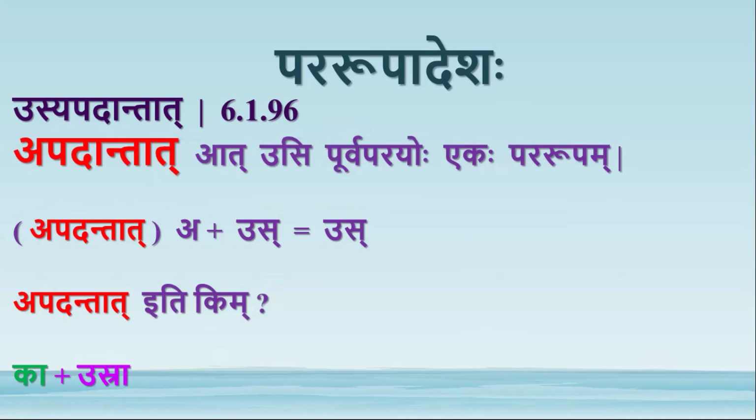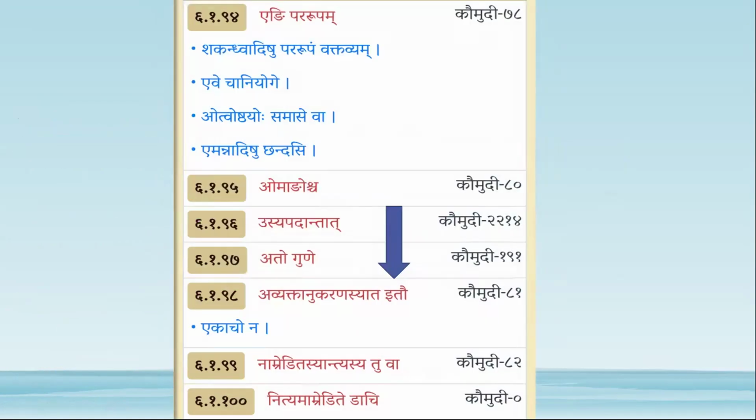Here there is a us in the beginning, us ra. So this us condition is okay, but there is no apadanta condition satisfied here. So then this sutra is not applicable. Here by adgunaha we will get a plus u is equal to o, kosra. Okay, that was about usya padanta.